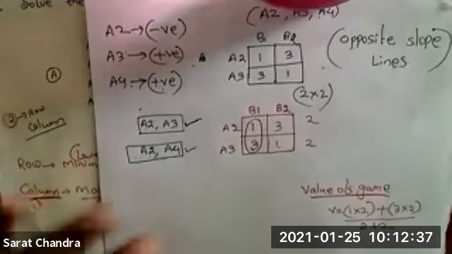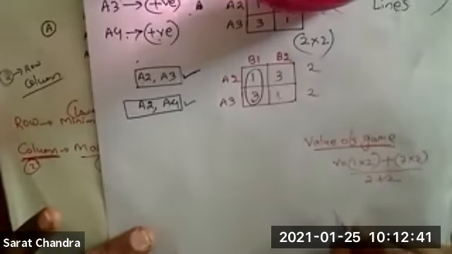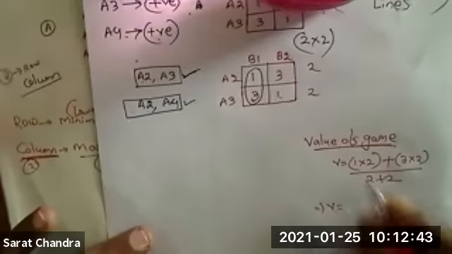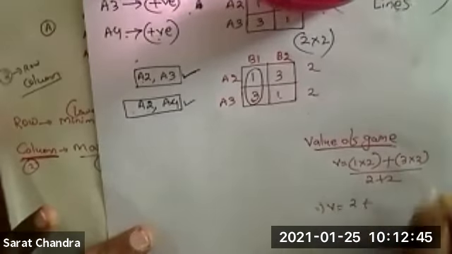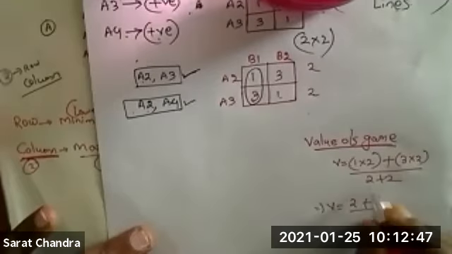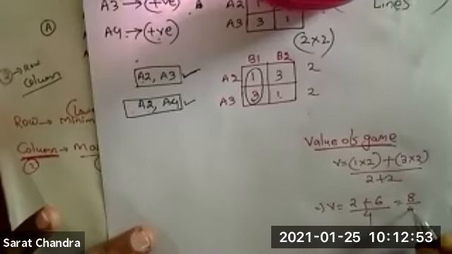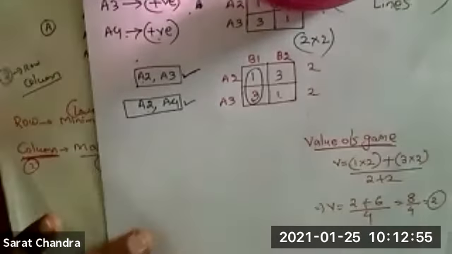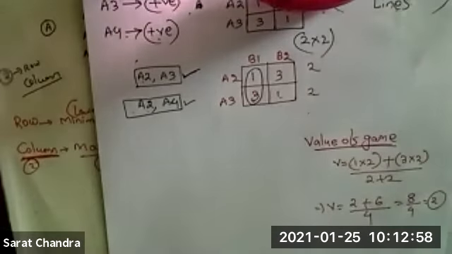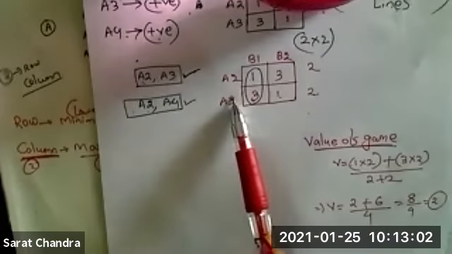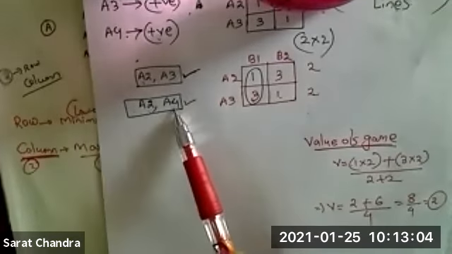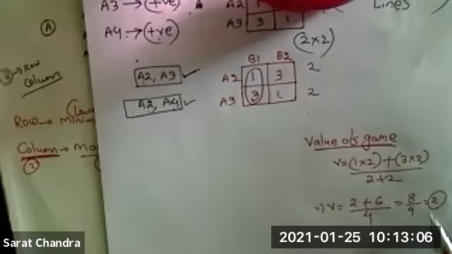So the value of the game will be 1 into 2 is 2, plus 3 into 2 is 6, divided by 2 plus 2 is 4. So 2 plus 6, 8 by 4. So it will be 2. So same answer you will get. Similarly, in place of A2 and A3, if you take A2 and A4 also, same answer you will get. Same 2 answer you will get.